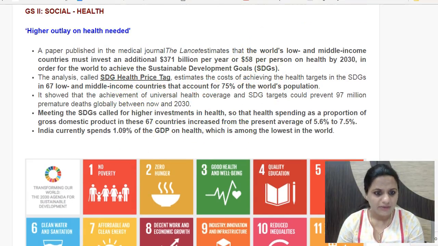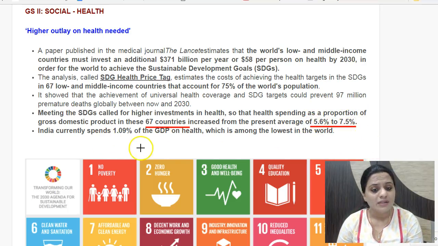Even the report says that for higher investment in health, these 67 countries should increase the present investment in health as a proportion of GDP to at least 5.6 to 7.5%. So from 5.6 it should go to 7.5% as such. But in India, the spending on health as percentage of GDP is only 1.09%, which is amongst the lowest in the world. So this is a concern in India as well, health spending.